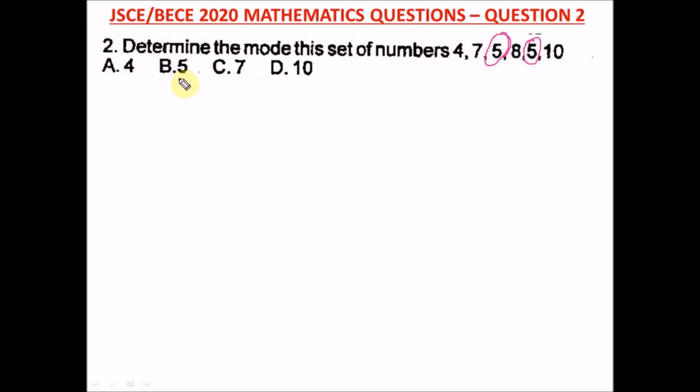Don't confuse the mode with the median. The mode is for frequency, the highest in frequency, while for the median you have to arrange the numbers in ascending order, then find the middle number. So don't confuse your mode and median. The mode again is the highest in frequency, and our right answer here is option B.